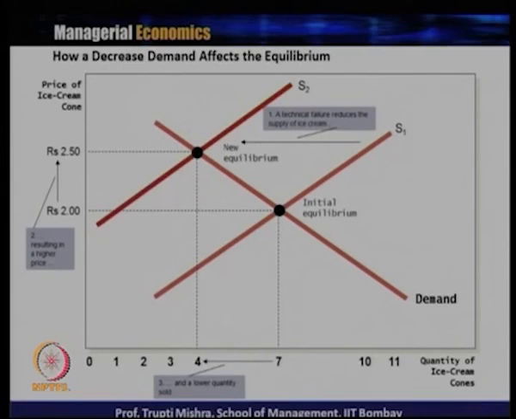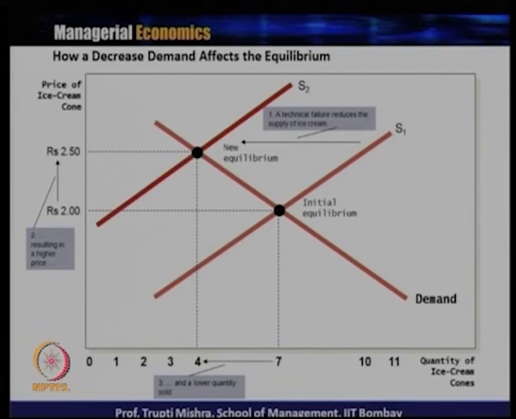Then we will see how, when there is a decrease in the supply, it affects the equilibrium. Initially the demand curve is given by demand, the supply curve is given by S1. Initial equilibrium is at 7 units. Suppose there is a technical failure and that reduces the supply of ice cream. Decrease in the supply leads to a shift in the supply curve from S1 to S2.